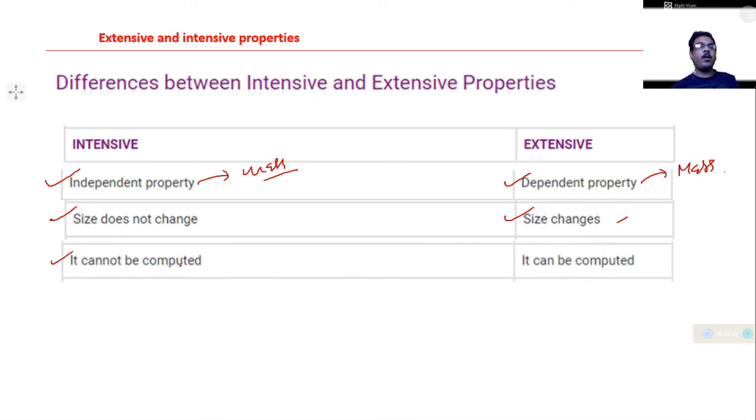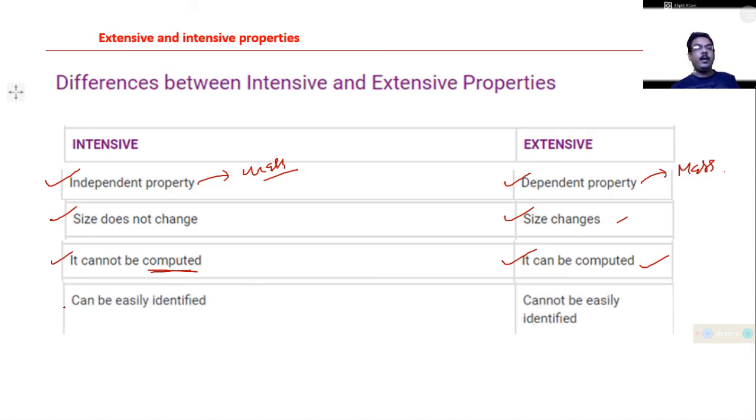An intensive property cannot be computed, while an extensive property can be computed easily. Most of the time, an intensive property can be identified easily, and some extensive properties are somehow difficult to identify, but this is not a major difference.